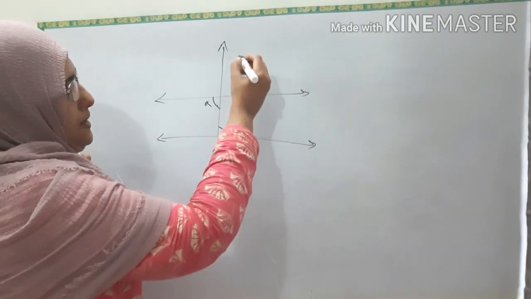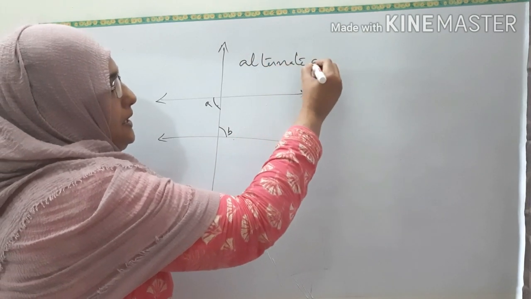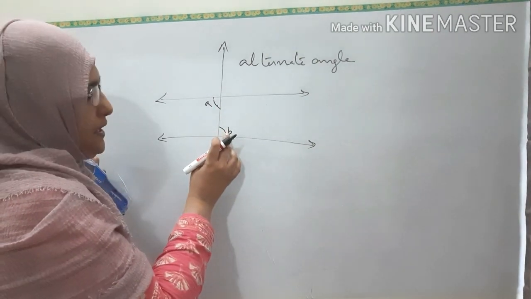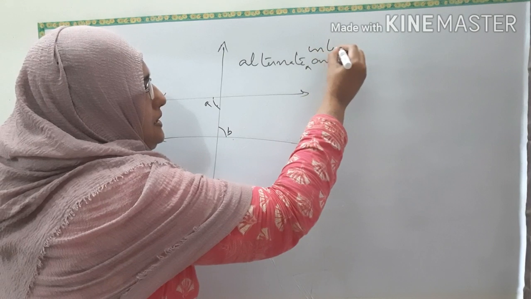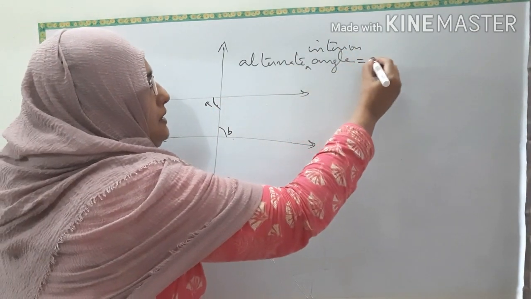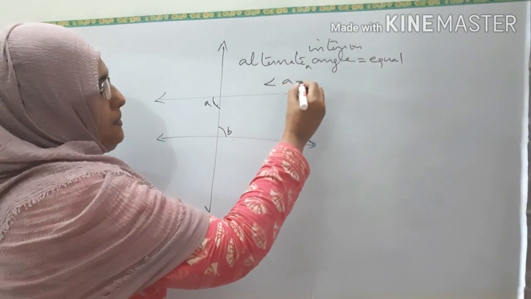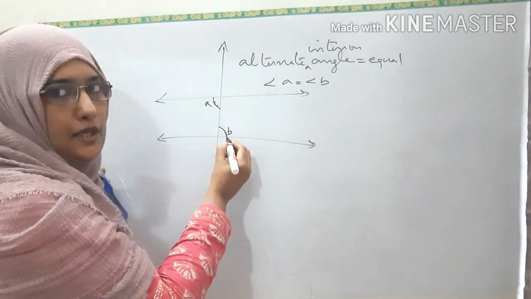See here, angle A and angle B are known as alternate angles. These are the alternate interior angles. An alternate interior angle means it is alternate, interior. It is inside. And they also will be equal. So angle A will be equal to angle B. Alternate angles are also equal.